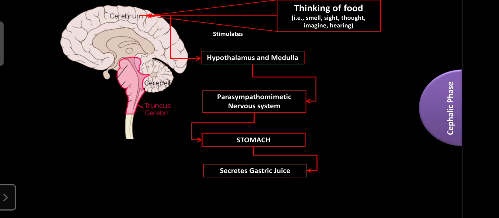There is no need to have taken any kind of food. Only we are thinking, imagining about the food. At that time also we can feel the hunger. So that feeling of hunger is due to the cephalic phase or neuronal phase.